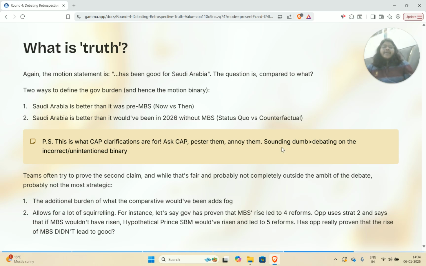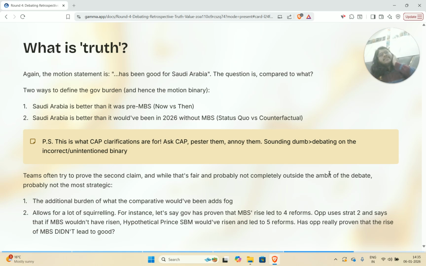The reason that I have written that this second claim is not completely outside the ambit of this debate is because proving that there is an opportunity cost of a potential benefit is also a harm. I think that is true. So it's not incorrect for Op to say that there could have been a bigger benefit, and losing out on that benefit is a harm. But then they would need to weigh that against the benefits that already exist on Gov of this rise already happening, and then you get back to square one.